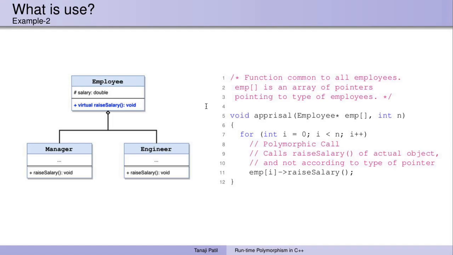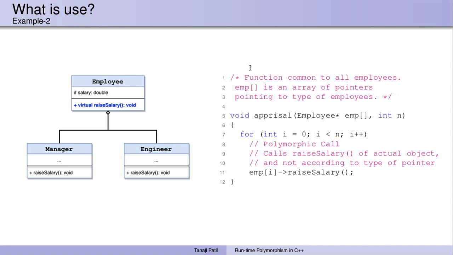Another use could be like this. An organization has different types of employees. Say for example, in this diagram I have shown managers and engineers, and suppose there is an appraisal system, and in the appraisal system the organization raises the salary. Then every type of employee, say managers, have their own raise salary function and engineers have their own raise